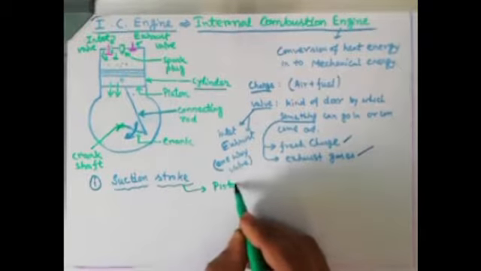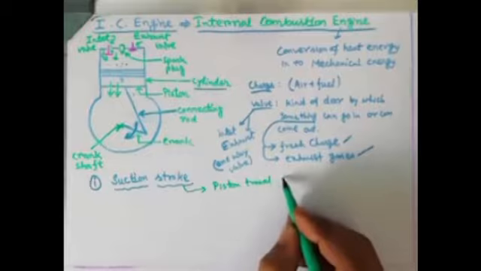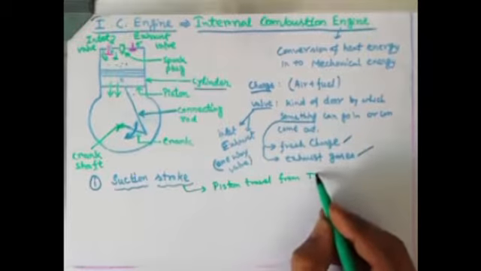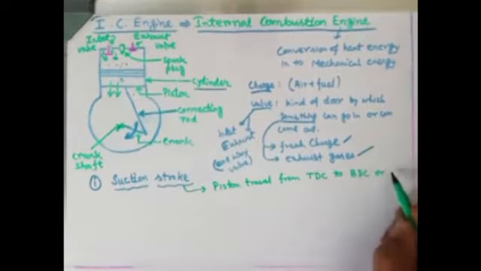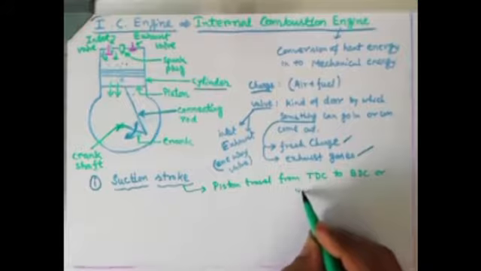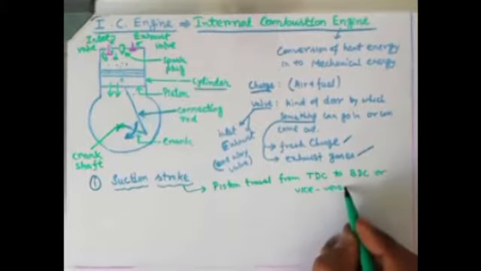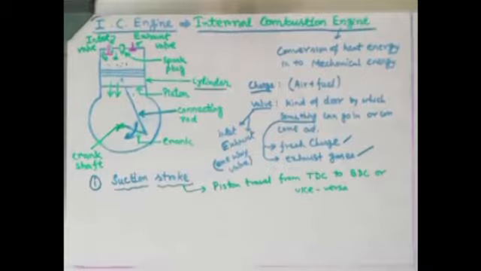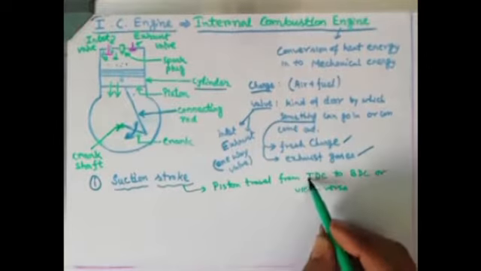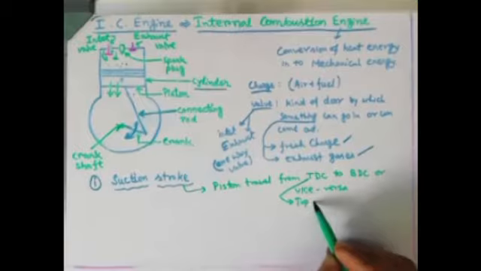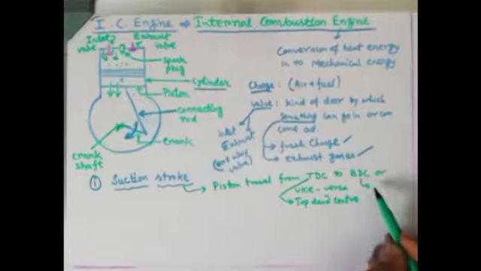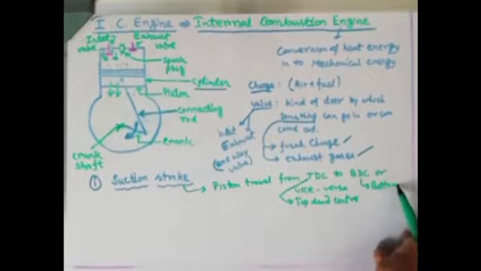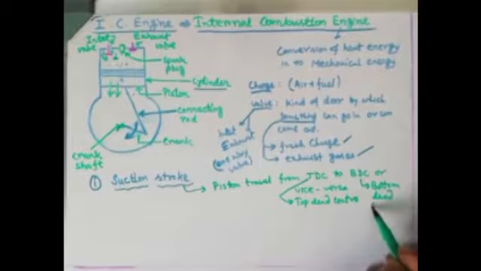piston travel from TDC to BDC or vice versa. That means BDC to TDC or vice versa. So it can be TDC to BDC or BDC to TDC. So what is TDC and BDC? TDC means top dead center, and BDC means bottom dead center. What does it mean?